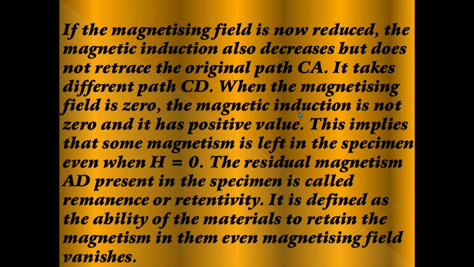This is also an important point. When the magnetizing field is 0, the magnetic induction is not 0 and it has a positive value. This implies that some magnetism is left in the specimen even when H is equal to 0, that means when the magnetizing field is equal to 0.